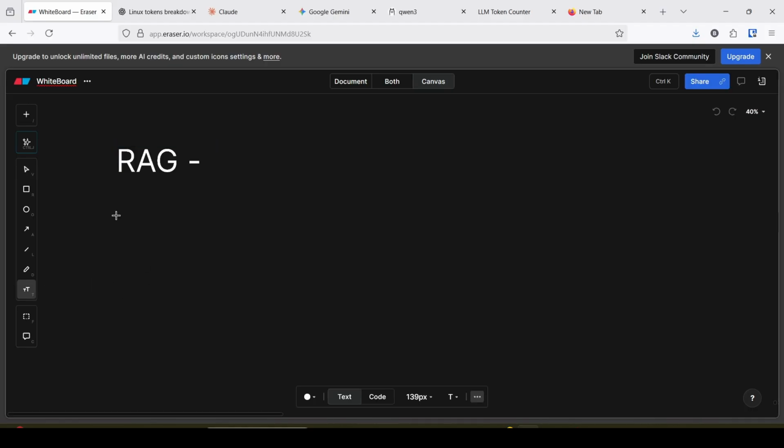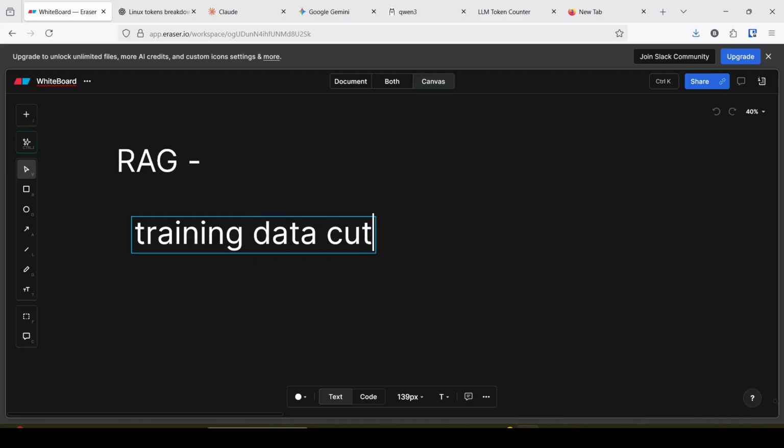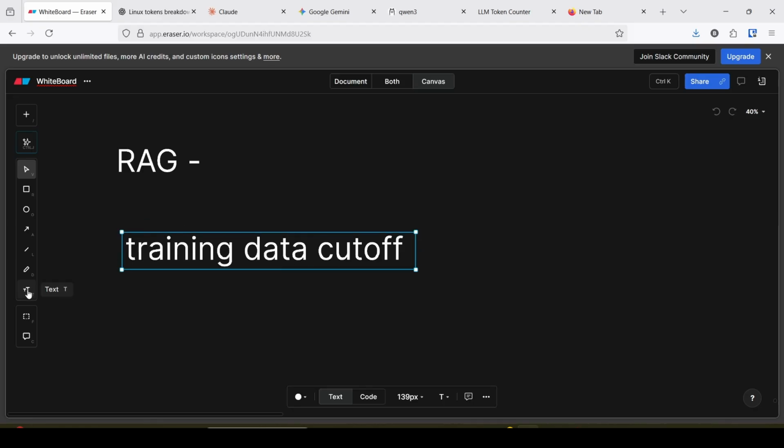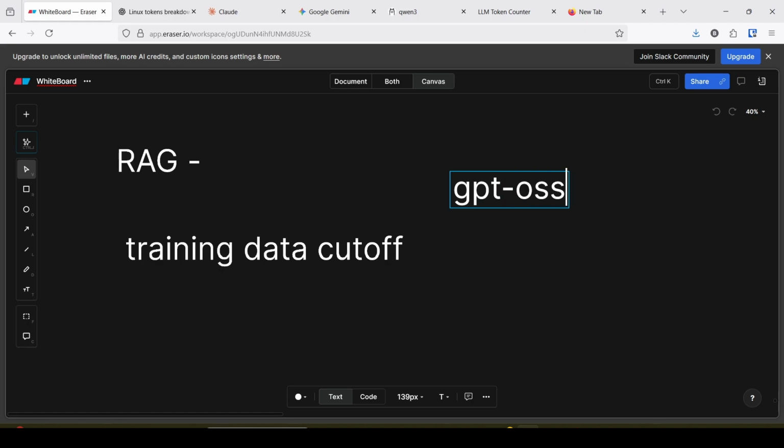Earlier I said the LLM is trained on a large amount of data, and the training data cutoff is very important. Say, for example, GPT OS's training data cutoff is 2024.